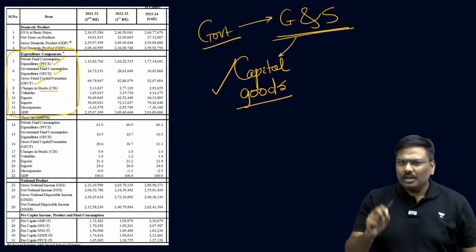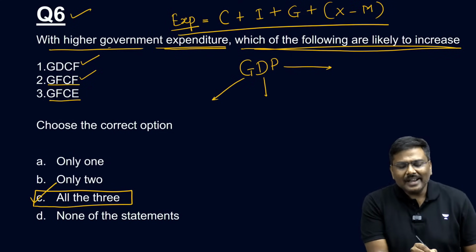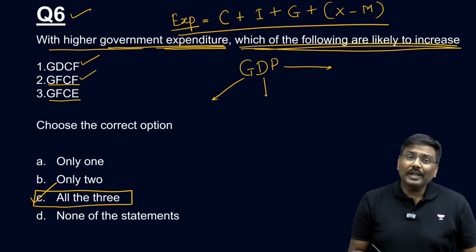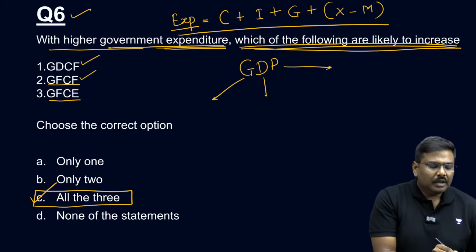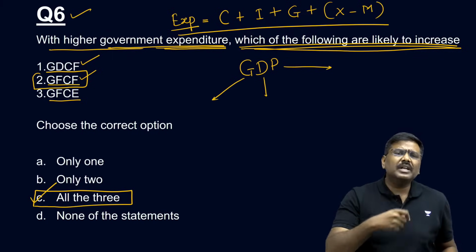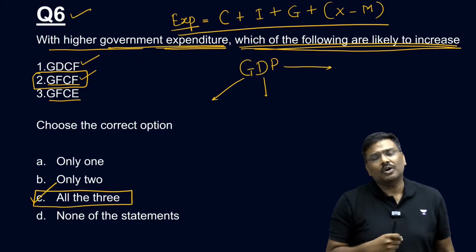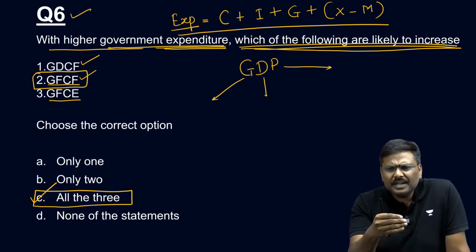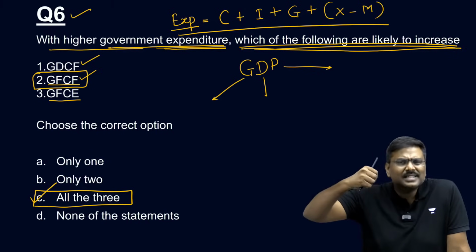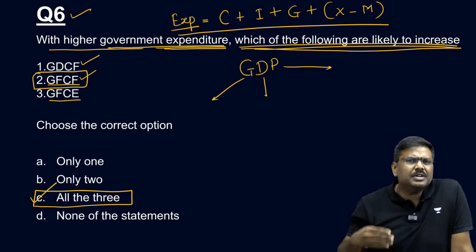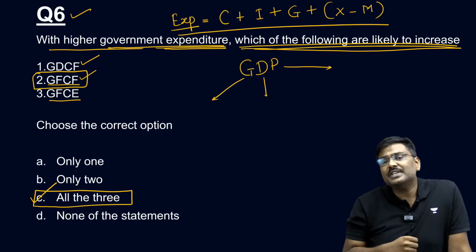Now look at the statement, look at the question given here. With higher government expenditure, which of the following are likely to increase? First one, with higher government expenditure, do let me know, gross fixed capital formation, will it increase or not? Think logically, by the way. When government will spend money and purchase, let's say, machineries, will it contribute to gross fixed capital formation? Yes, that will contribute to GFCF.